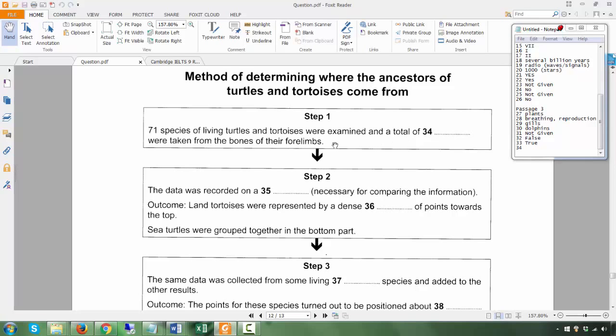A total of 71 species of living turtles and tortoises were examined, and a total of what were taken from the bones of the forelimbs?